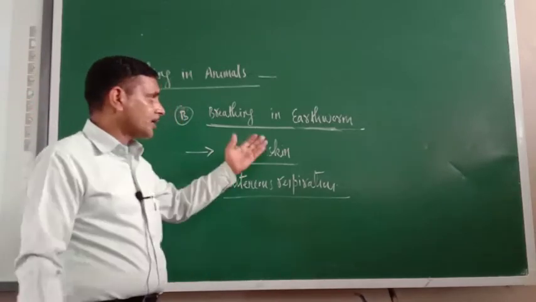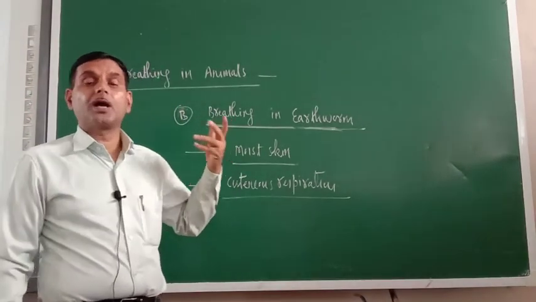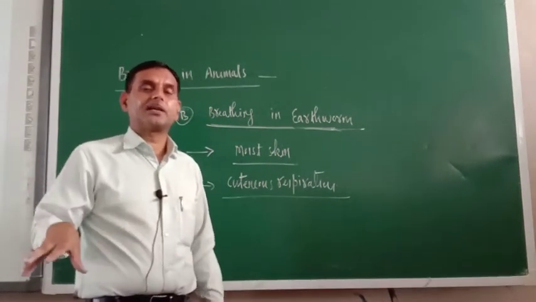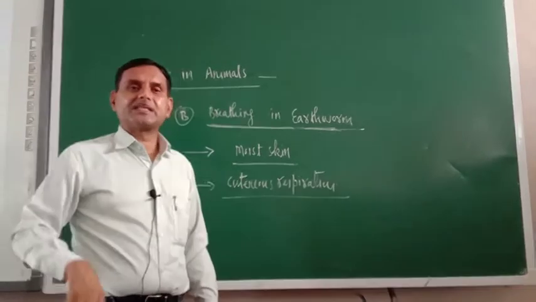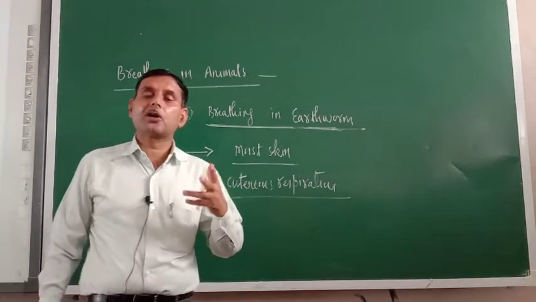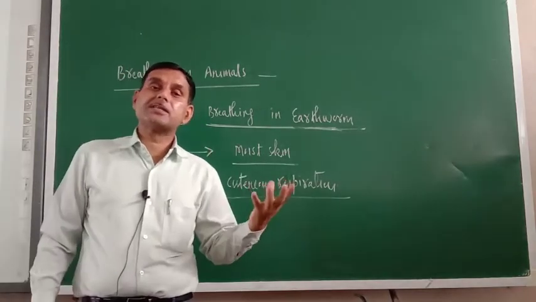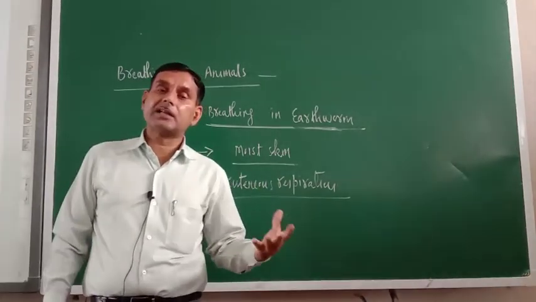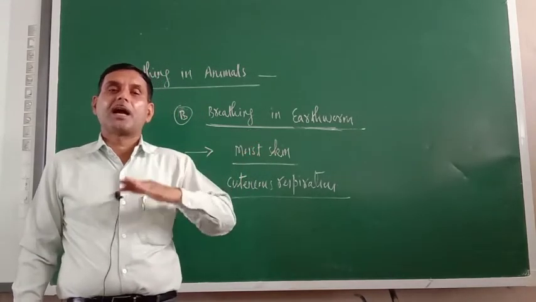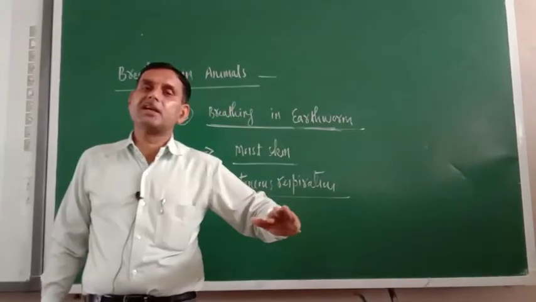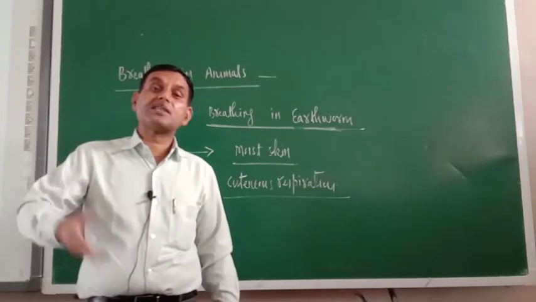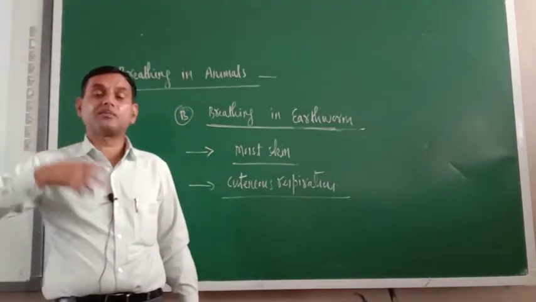And other important thing is, earthworm is known as friend of farmer. Why? Because inside the earth, what is there? Nutrients are there. Fertilizers, have you heard or not? Yes, I only taught you, you heard. So nutrients which are present inside the earth, they dig and bring that one on the surface. And just see, when you are sowing the seed, you are sowing at the surface only. So they are responsible for increasing the fertility of the soil.